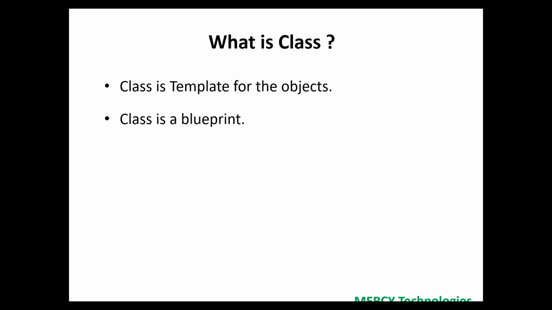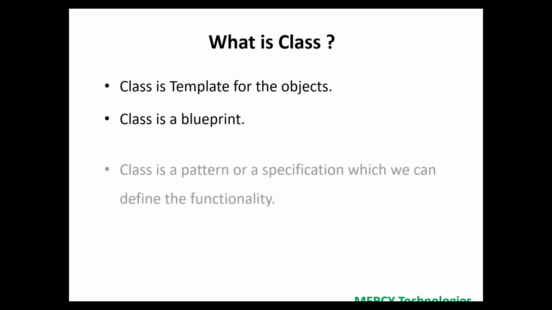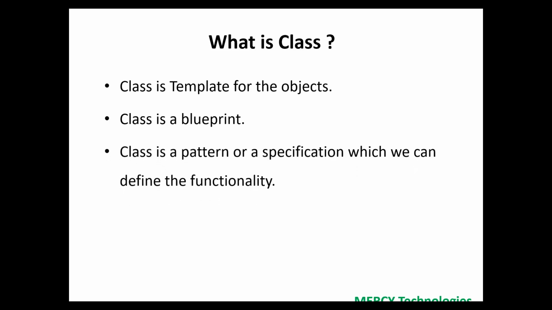Any engineer responsible for the project designs a high-level blueprint. Once the design is finalized, you start working on the actual building. Same way, a class is also a blueprint. It means it is a template. Inside a class, we mention all the specifications and functionalities.